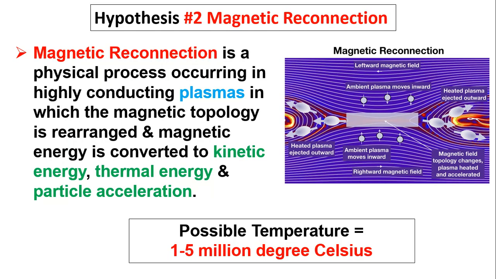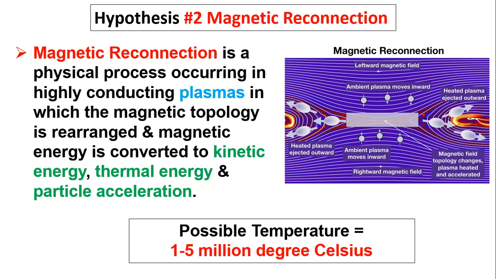So, magnetic reconnection is a physical process occurring in highly conducting plasmas. So, what is a plasma? See, the corona consists of plasma, right? The plasmas near the corona are highly conducting. They are in a highly active state because there is a magnetic field coming from the Sun, and with the help of this magnetic topology, the magnetic lines from the plasma are rearranged, and the magnetic energy is converted into kinetic energy and thermal energy.